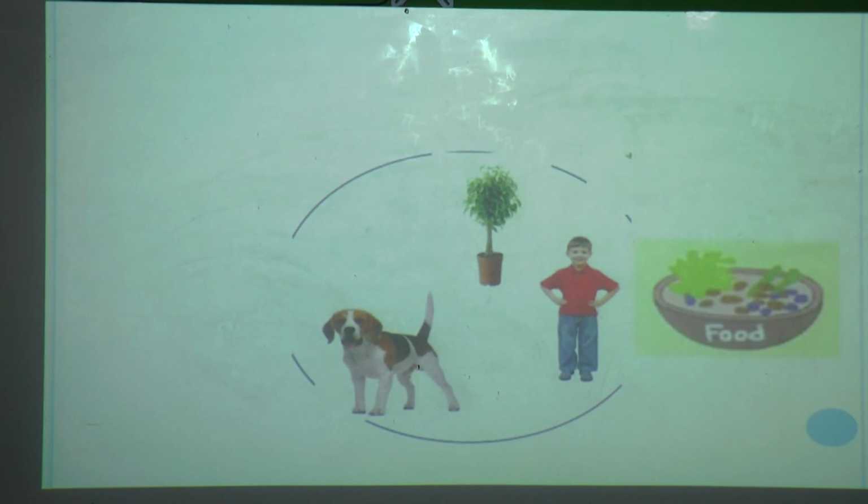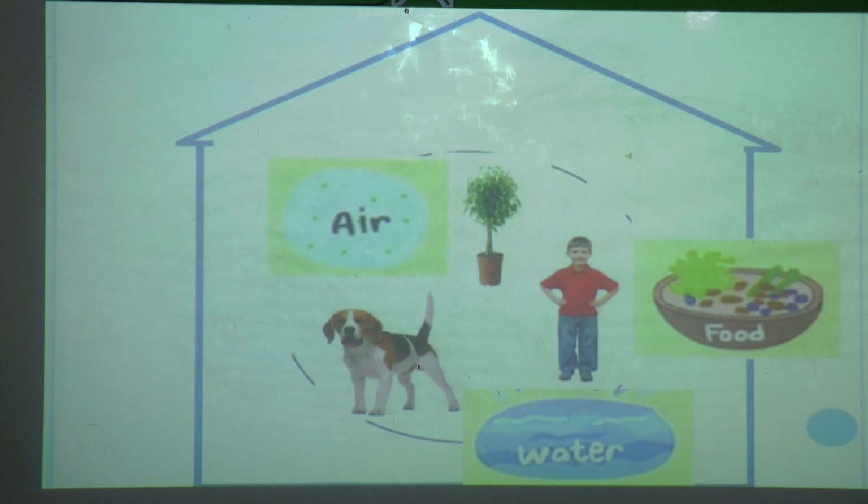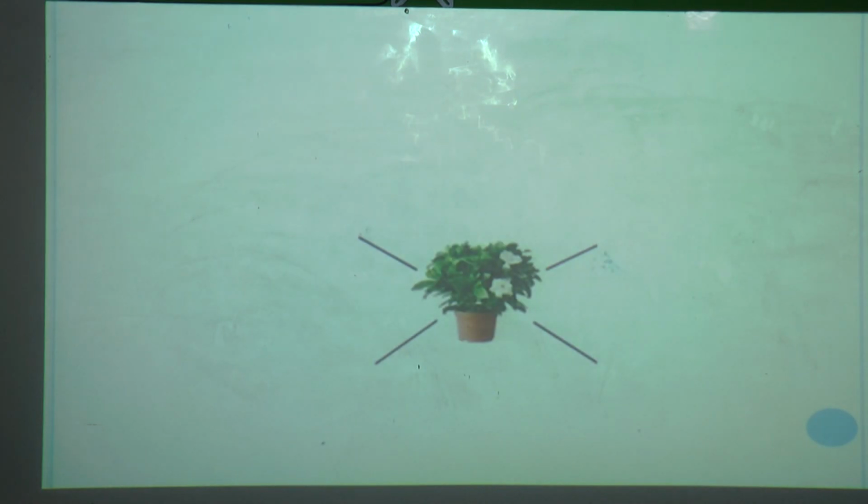So what are the basic needs of living things? All living things need food, water, air, shelter, and right climate. Yes, these all are basic needs of living things.